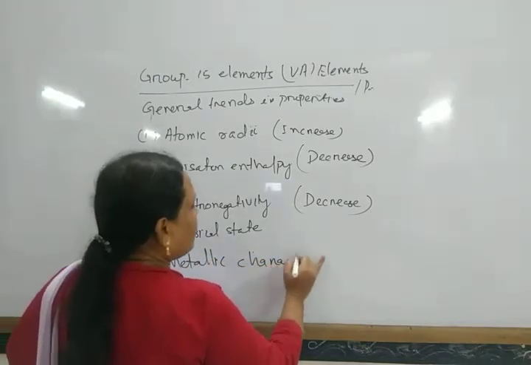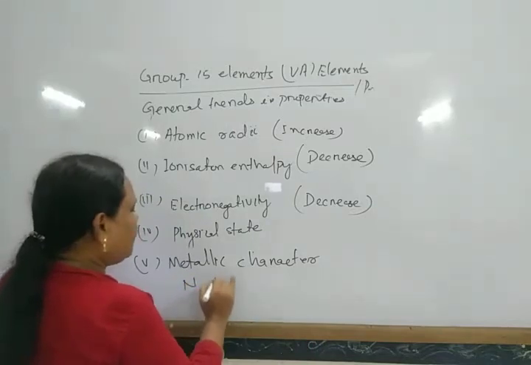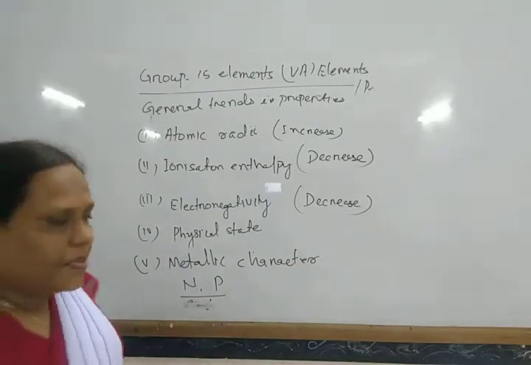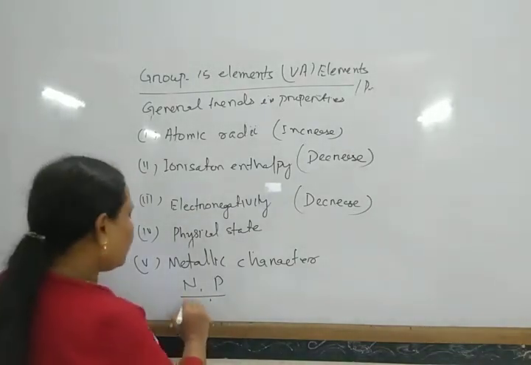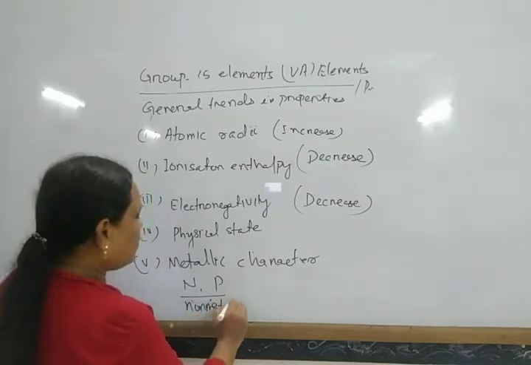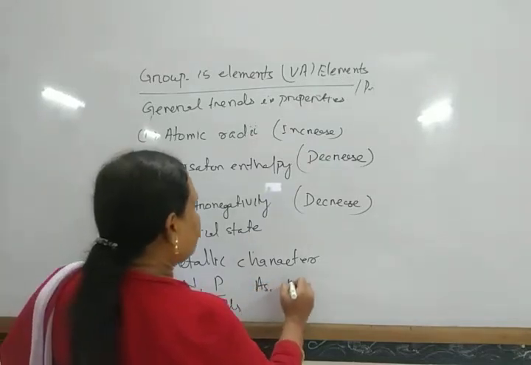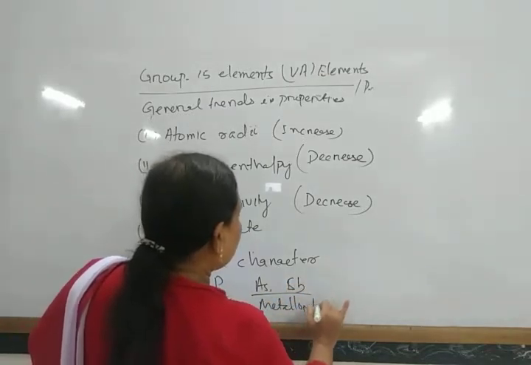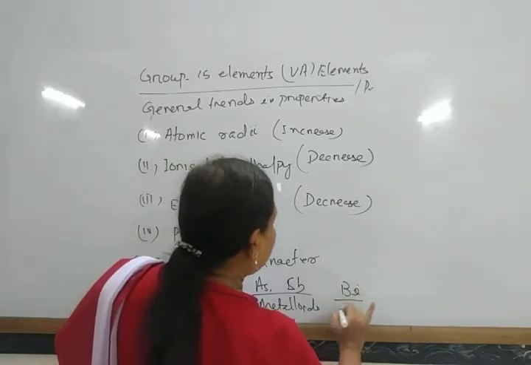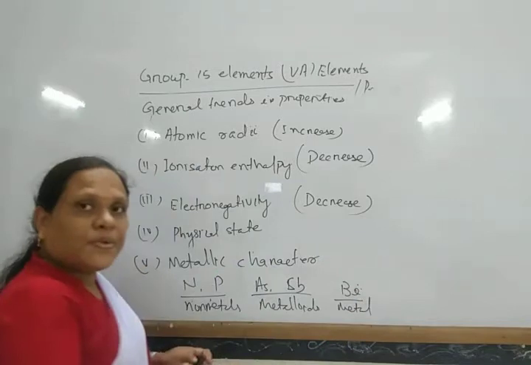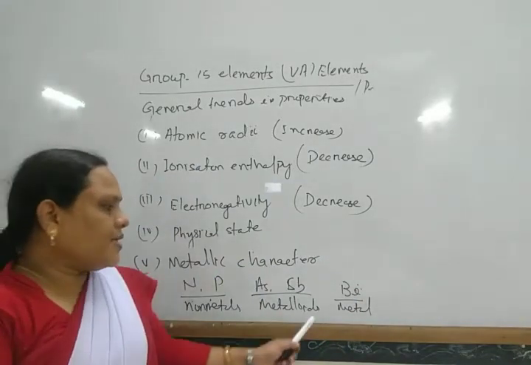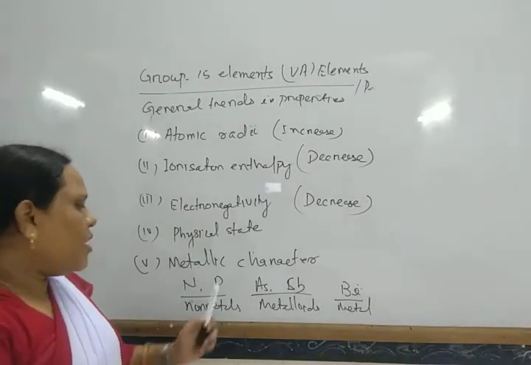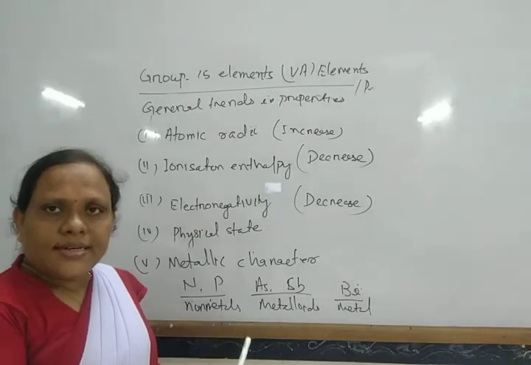Metallic character. So nitrogen and phosphorus, these are non-metals. Arsenic, antimony, these are metalloids, and nitrogen, phosphorus are non-metals. Phosphorus is a non-metal, exists in solid state.